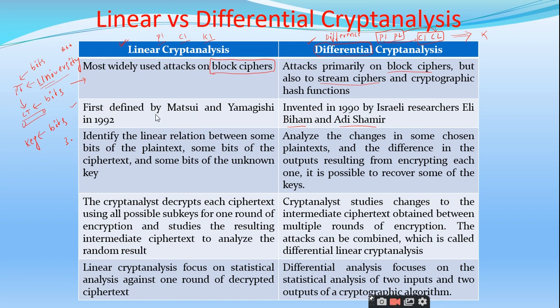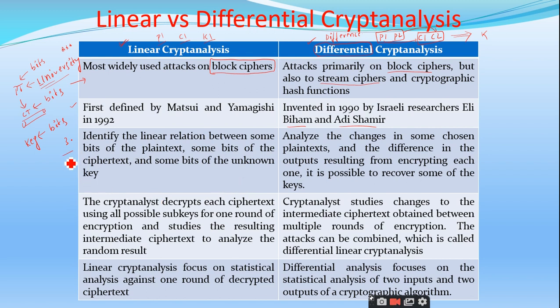So the main topic of interest is what actually is linear cryptanalysis, where we can apply. So the linear cryptanalysis can be applied to the modern block ciphers only. Whereas if you take the differential cryptanalysis, it can be applied for the modern block ciphers as well as the stream ciphers, and you can apply it for the hash functions also. That's a different case. Right. Is it clear?